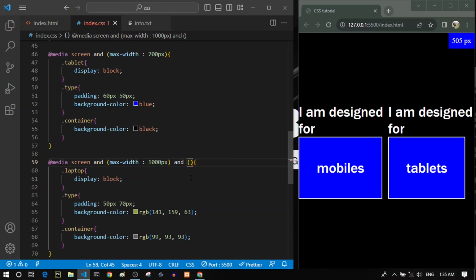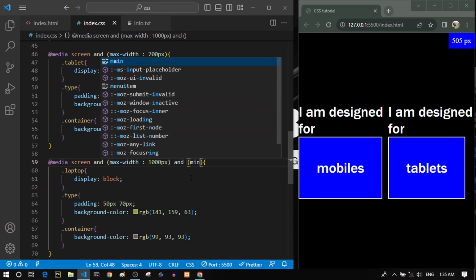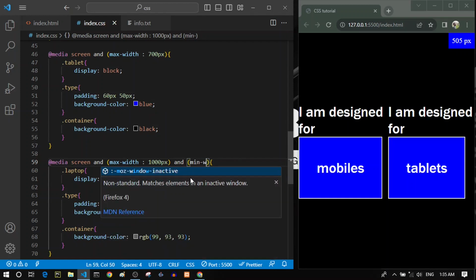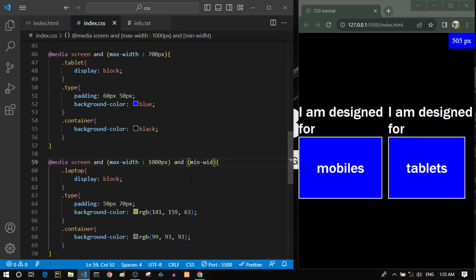And this time let's specify the minimum width that we expect of this device. So let's write minimum width, and this should be 700 pixels. Because we want to say that a device between 700 pixels and 1000 pixels is probably a laptop. So this will be more accurate, I think.